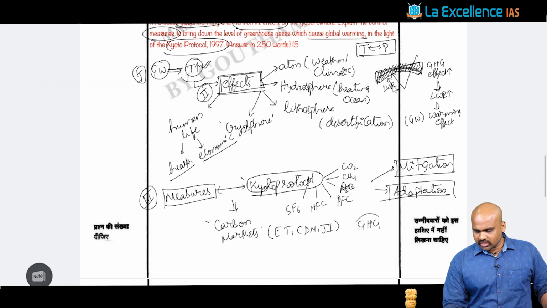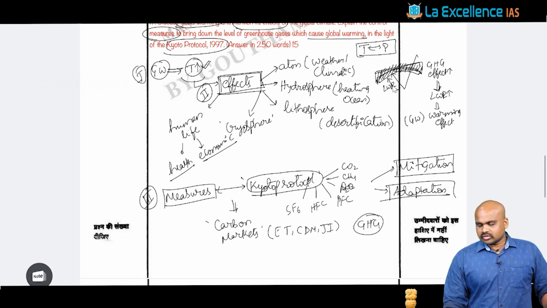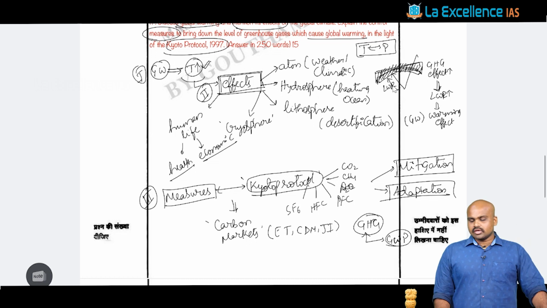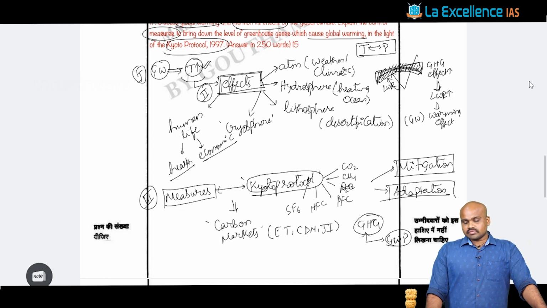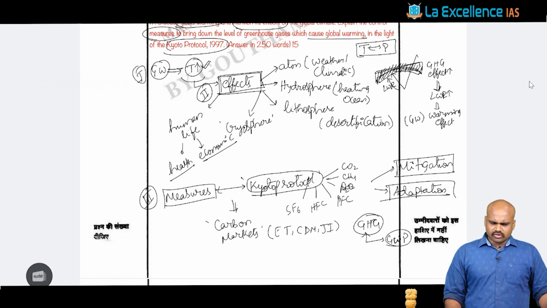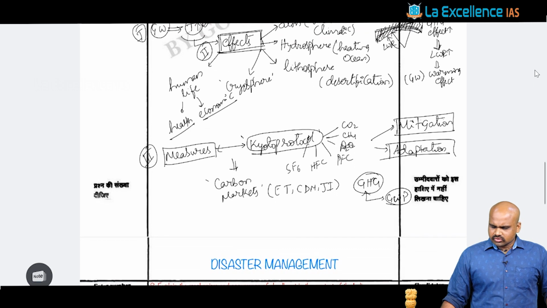Then other mitigative measures, other adaptive measures, especially in managing what? In managing the greenhouse gas concentration, and you know that every greenhouse gas has something called global warming potential, right? So that is the correlation between greenhouse gases and global warming potential, which has to be managed.